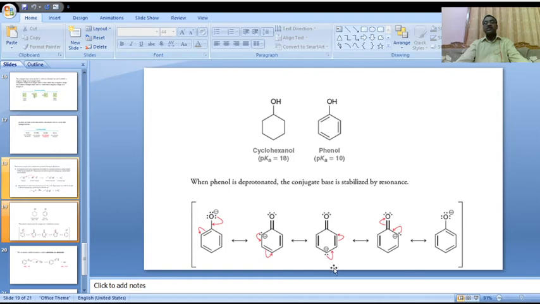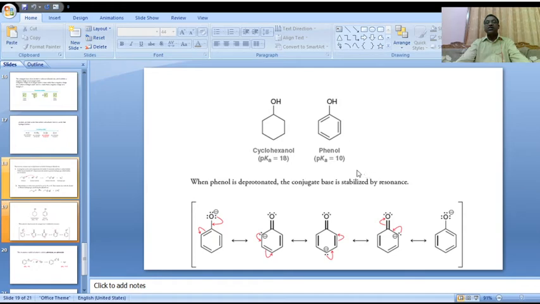Next, these electrons shift to this side, pi bond cleavage takes place. Again the ortho position gets negative. On the other side, the ortho position gets negative. If this pair of electrons shifts to this side, again the C-O pi bond cleavage takes place. Oxygen gets negative.